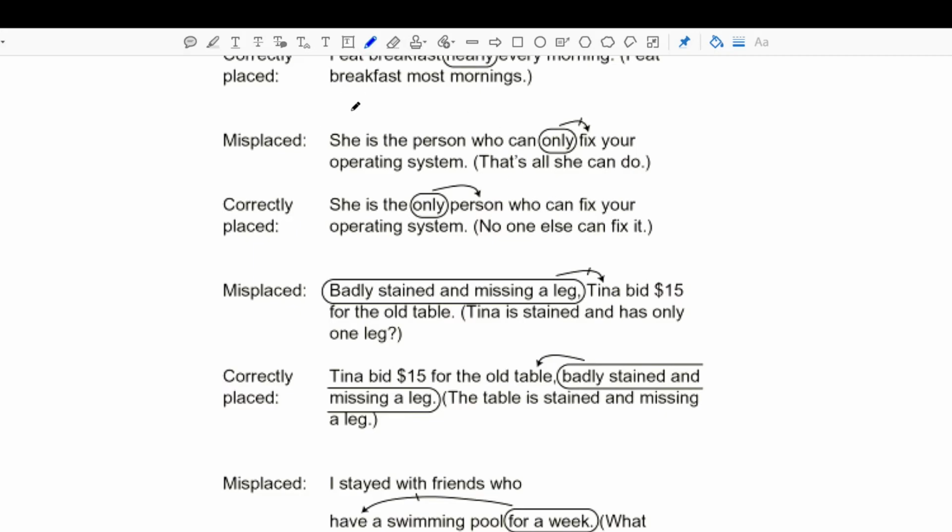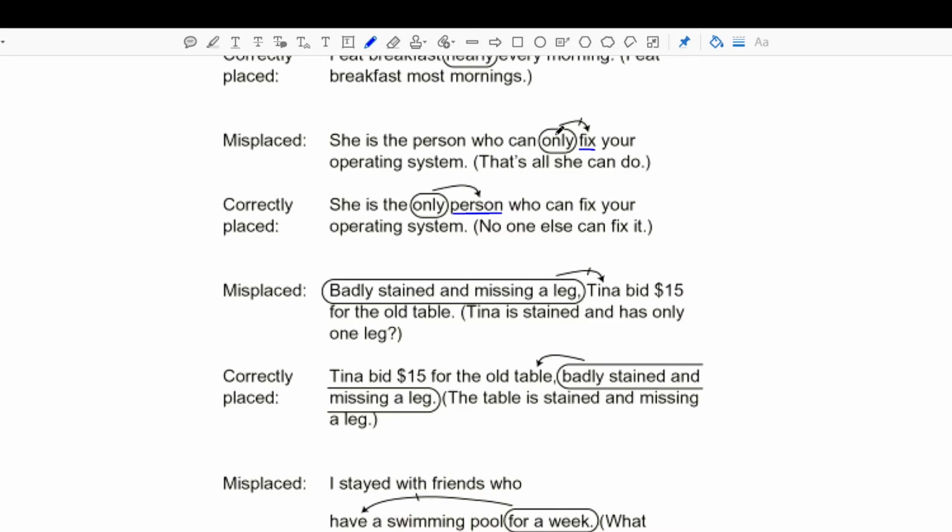Now that we've gone through a couple examples so you can see how changing the location of this modifier affects the meaning of the sentence, here are the general rules. So the modifier, right, needs to be placed next to the word that it's modifying. When it's next to the word it's modifying, you don't have modifier ambiguity. And that just means it's not unclear what the modifier is supposed to be modifying.